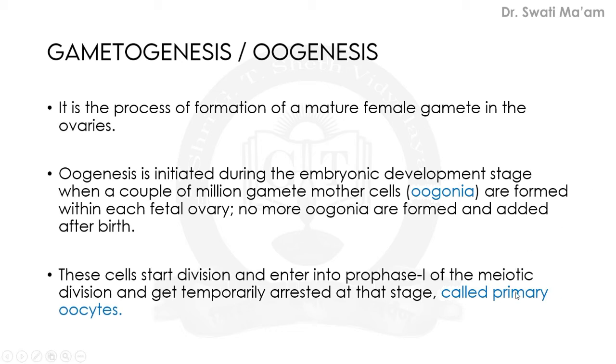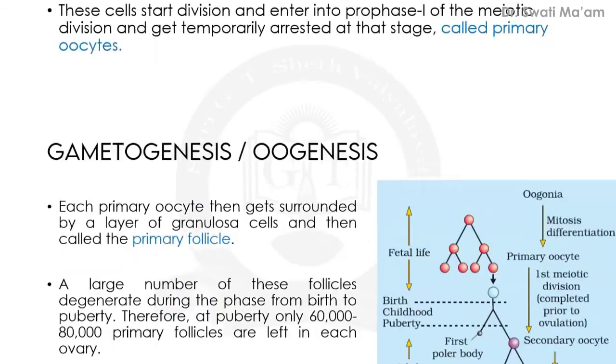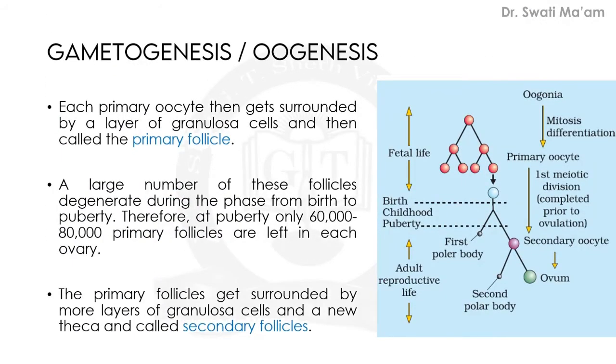So the pause will come at primary oocyte stage, right? So oogonia will enter into prophase 1, and then at primary oocytes it will take a pause. Now each primary oocyte then gets surrounded by a layer of granulosa cells, and then now it is known as primary follicle.